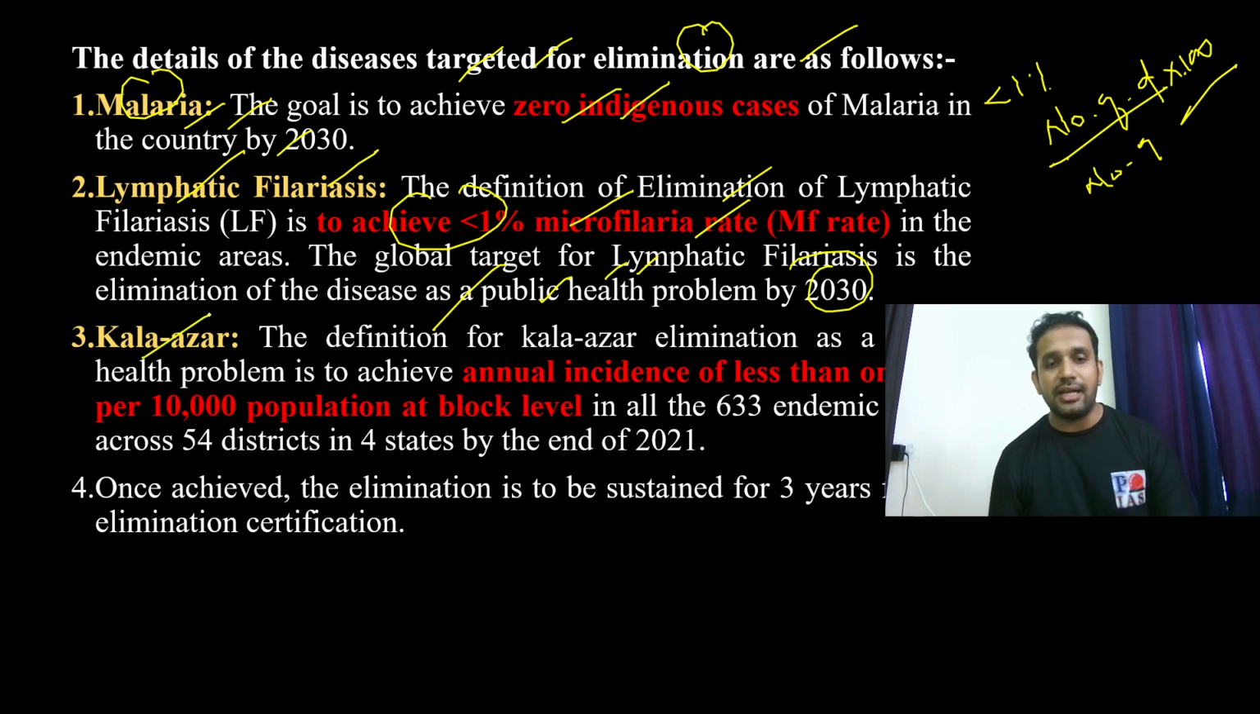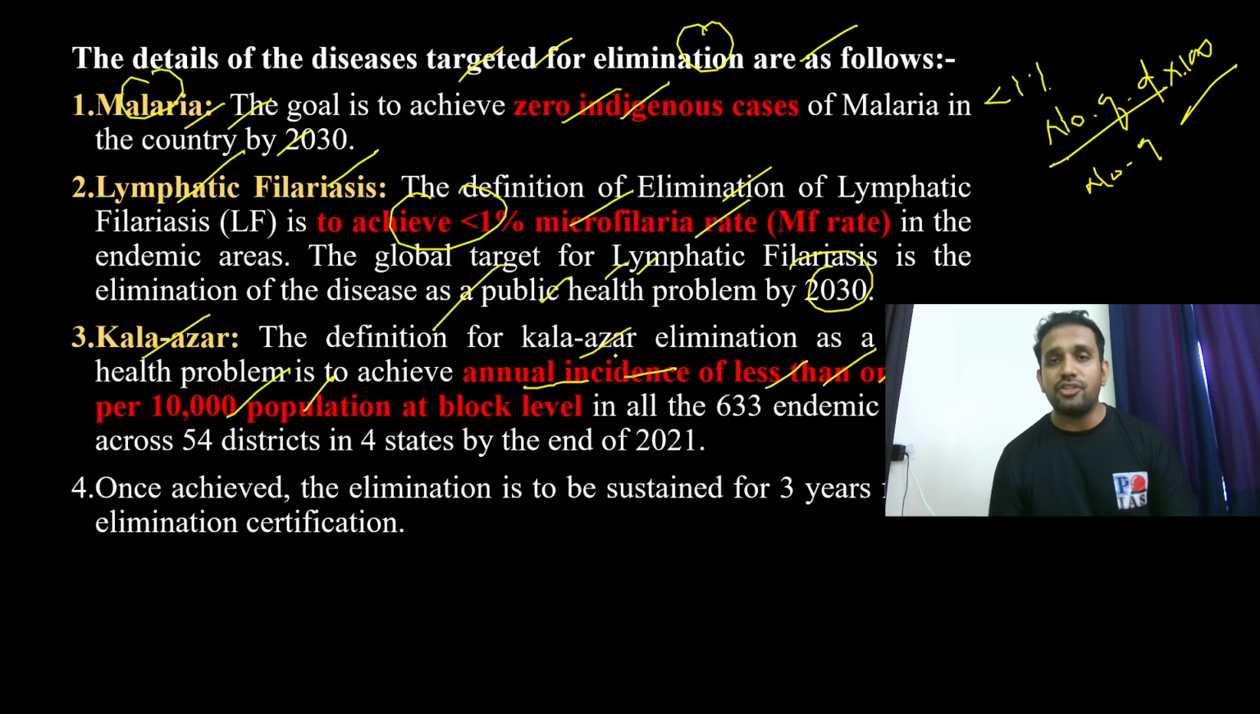Then we also have Kala Azar, a very, very deadly disease, and it is found in many of the selected states of the country. The target here is to achieve an annual incidence, meaning in a year there should not be more than one, you can say less than one case per 10,000 population. Less than one case per 10,000 population is nothing bad. Here the government is actually talking about having zero only. Less than one case per 10,000 means you should have zero.